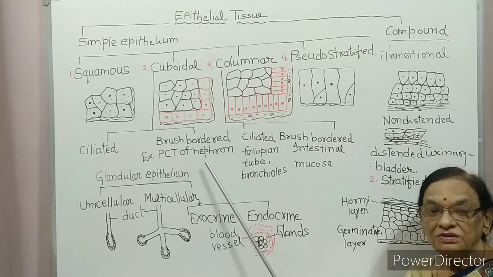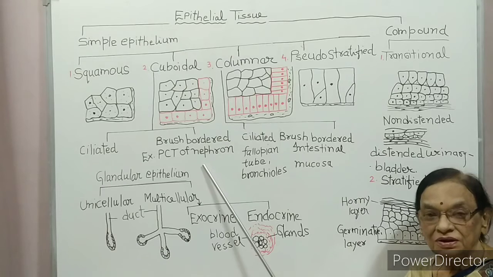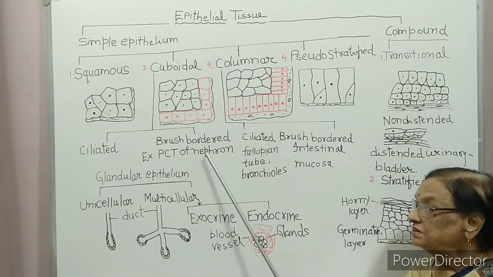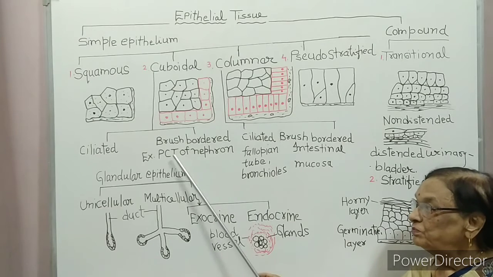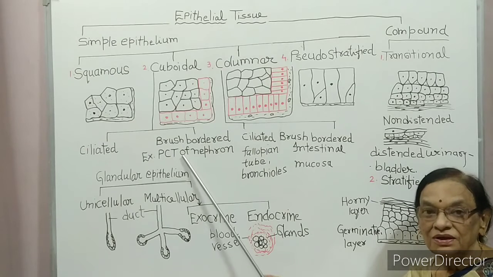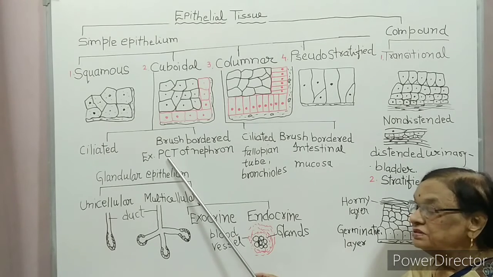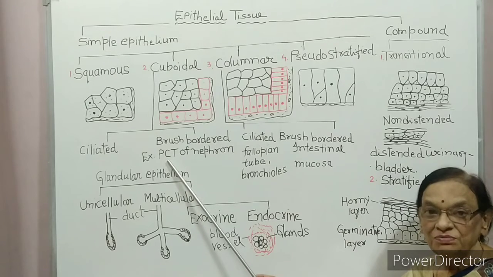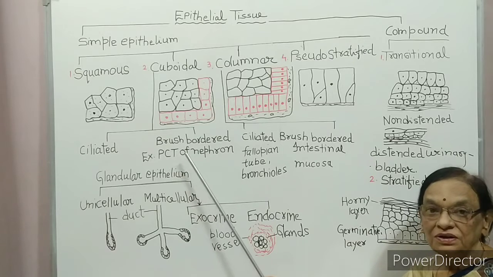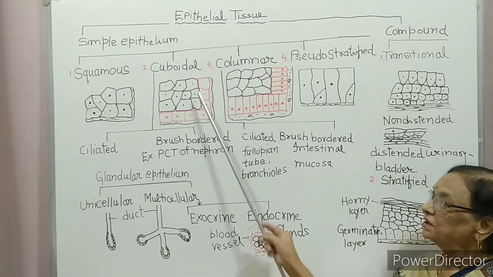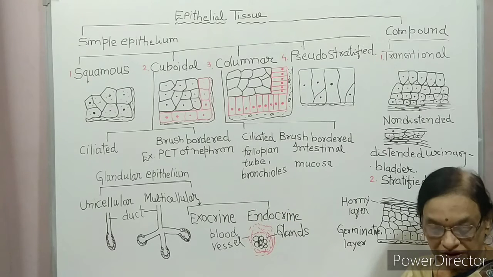Nephron is the unit of kidney where urine is produced, and these nephrons have a proximal convoluted tubule, a structure which is highly coiled near the Bowman capsule. So this is called the proximal convoluted tubule. It has brush bordered cuboidal epithelium.